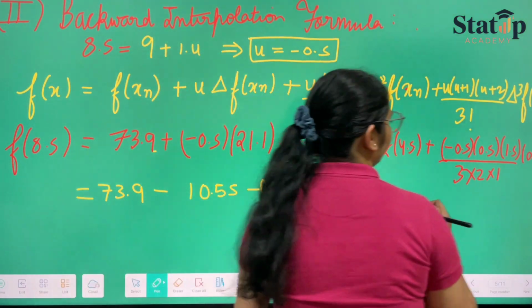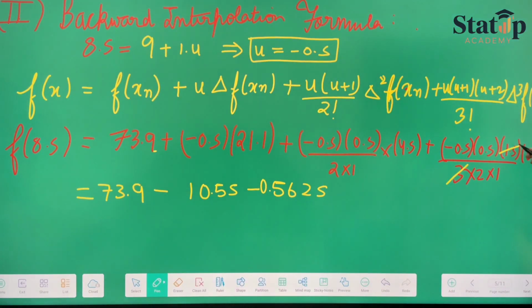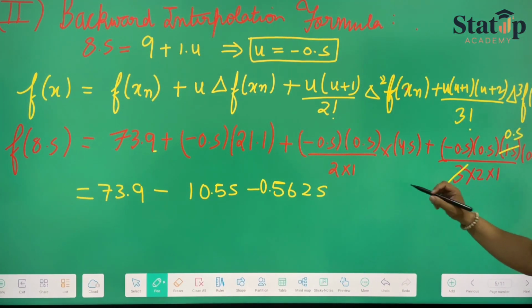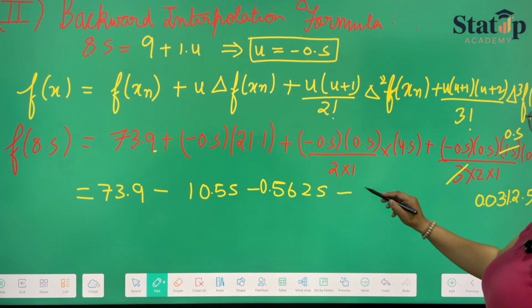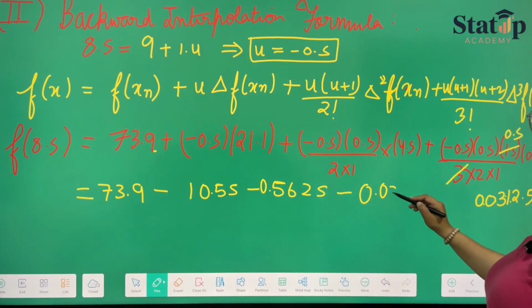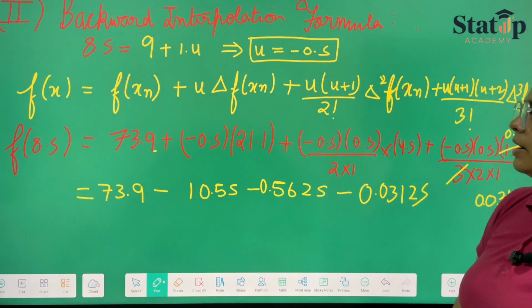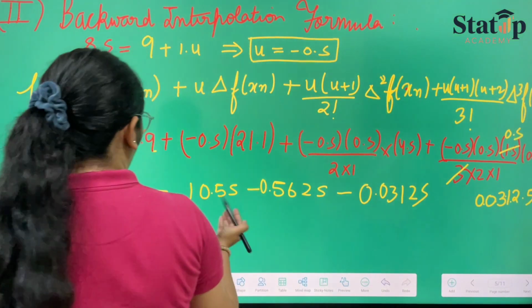And here also we will be taking 3 fives are 15, so it will be 0.5. Now this will be 0.625 divided by 2, which is minus 0.03125.